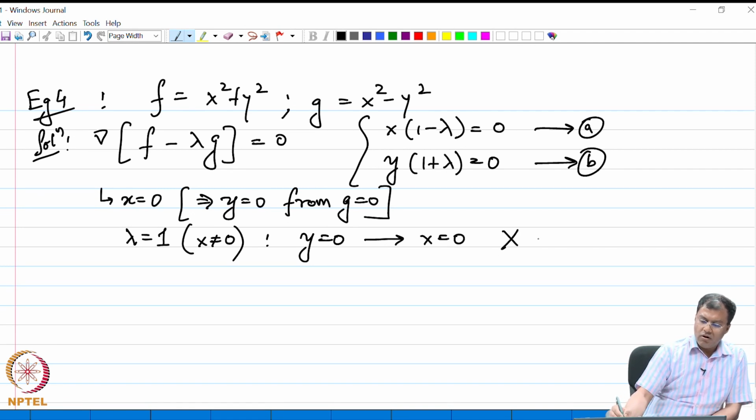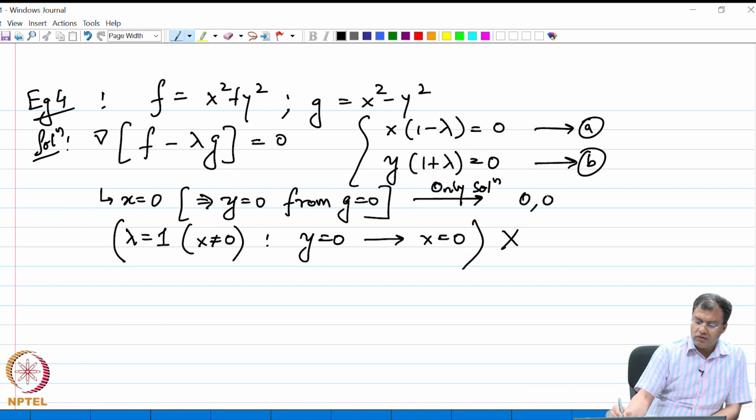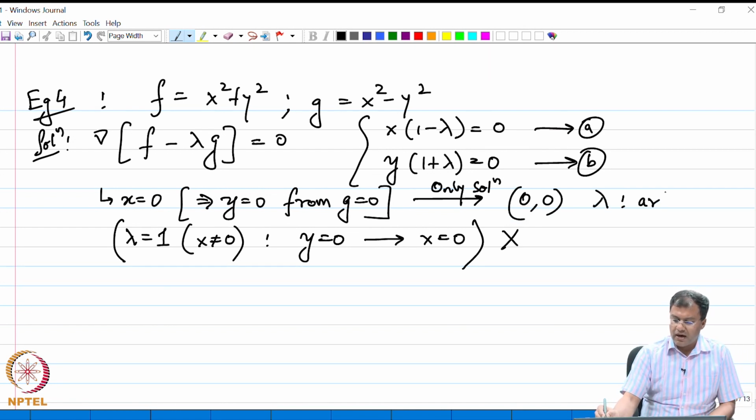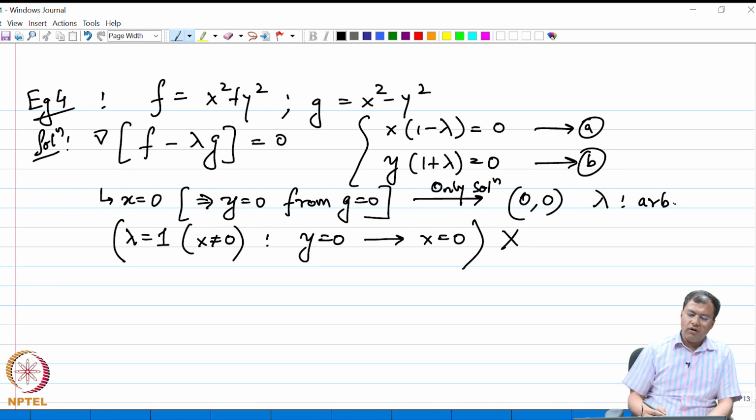So, this is not possible. This setup is not possible, which means that the only solution that we get is 0 0, and lambda is arbitrary. Any value of lambda will satisfy for this point 0 0.